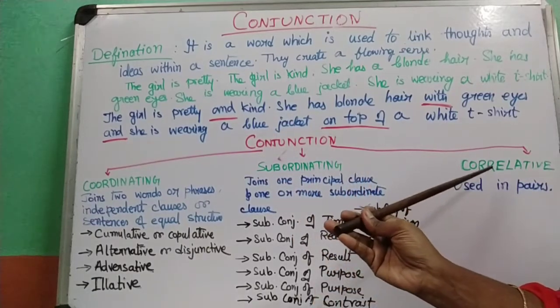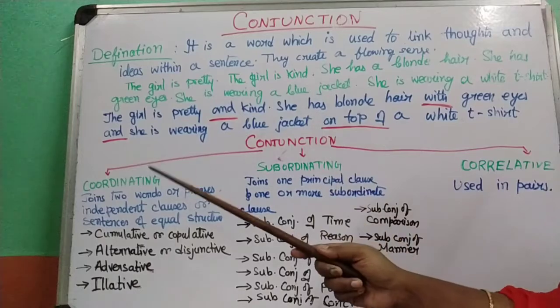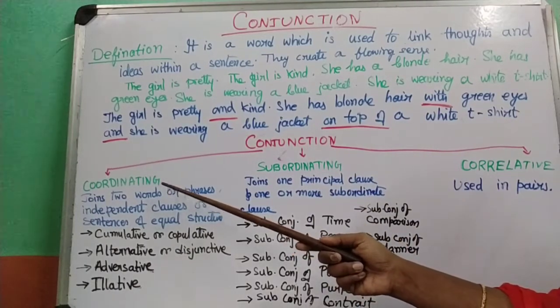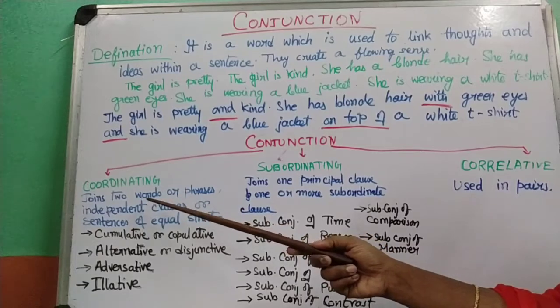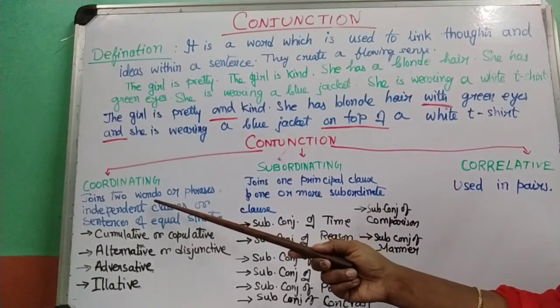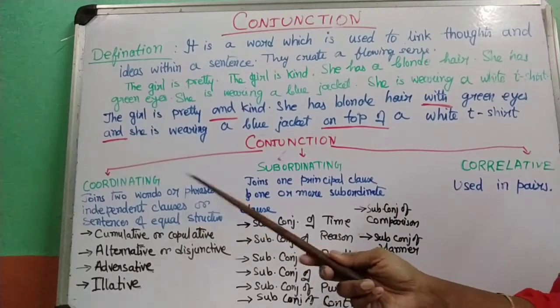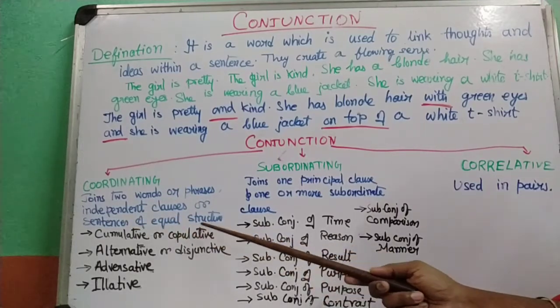Now, as you can see, conjunctions can be divided into 3 categories: coordinating conjunction, subordinating conjunction, and correlative conjunction. Now, what is coordinating conjunction? Coordinating conjunctions are those conjunctions which join two words or phrases or independent clauses or sentences of equal structure.